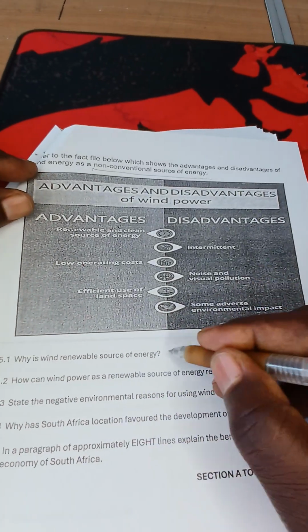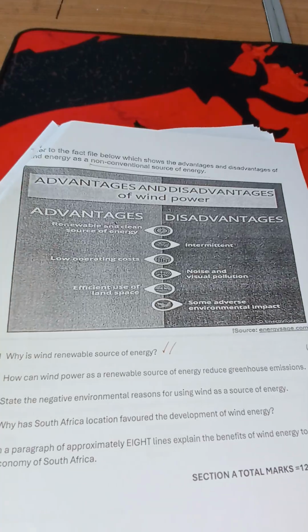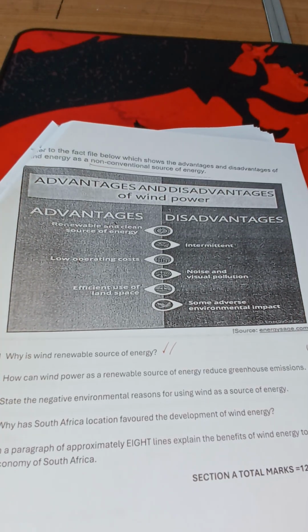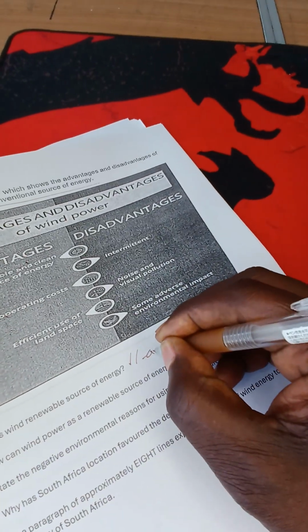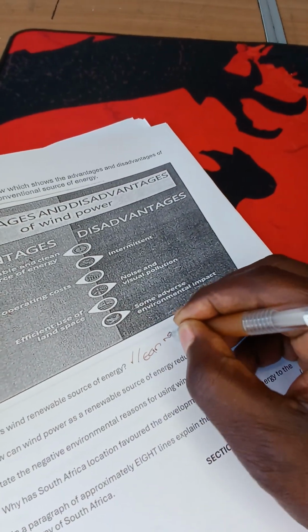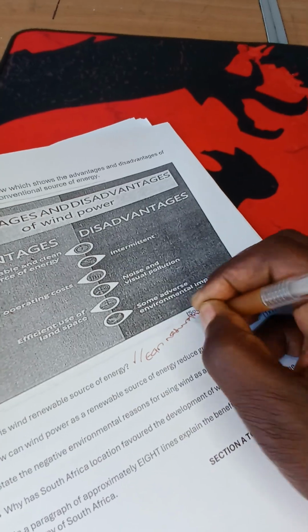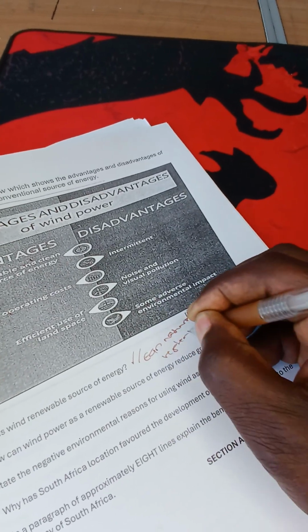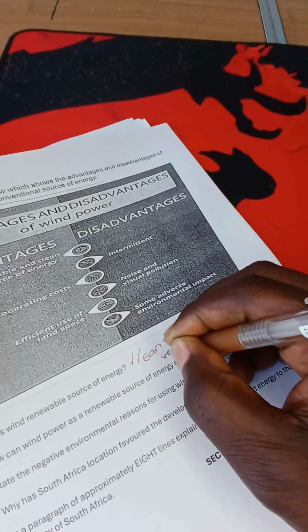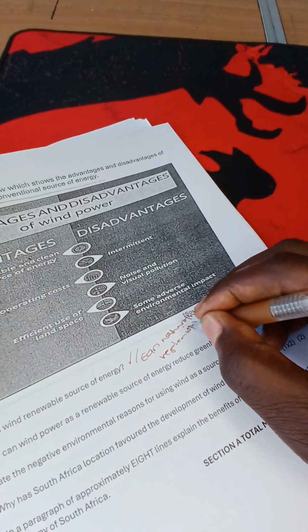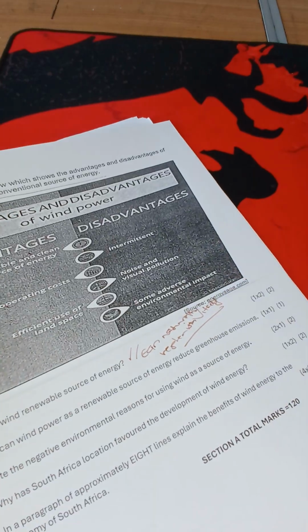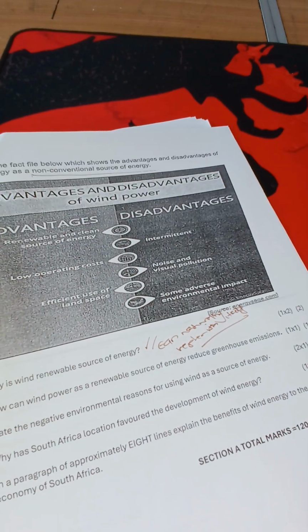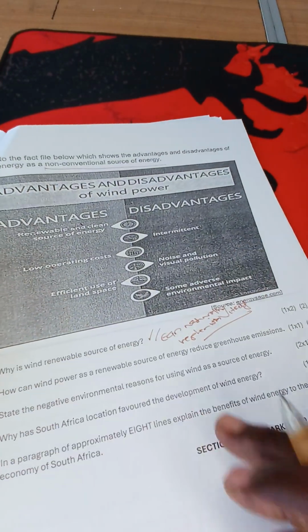Why is wind a renewable source of energy? That is the first question. It is an energy source that can naturally replenish itself. Can naturally replenish itself. It is the energy source that can naturally replenish itself. That's why it's called a renewable source of energy.